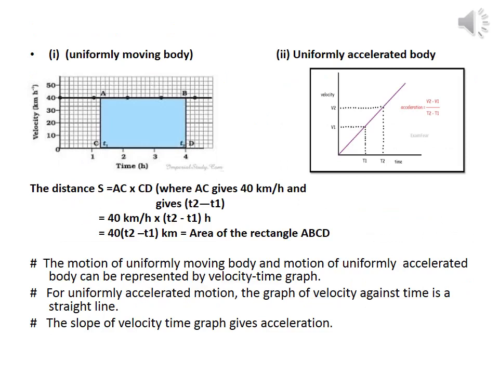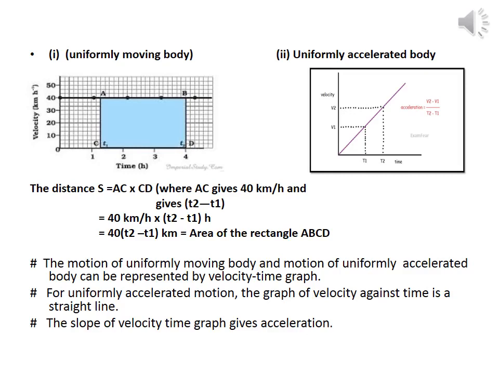We can determine the distance traveled by an object in a given interval of time by using this graph. We know that the product of velocity and time gives the displacement of an object moving with uniform velocity. Since velocity is equal to displacement by time, displacement is equal to velocity into time. We use the same graph which is shown in this slide for this purpose.